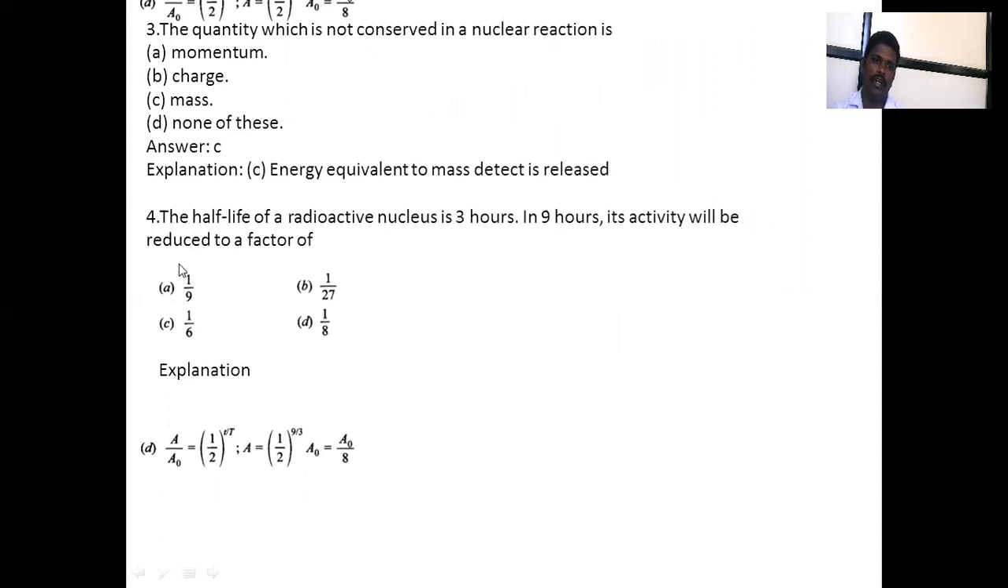The half life of a radioactive nucleus is 3 hours. In 9 hours, its activity will be reduced by a factor of. Explanation: A upon A0 is equal to 1 upon 2 raised to t upon T half, which is 9 upon 3 hours, the initial time and final time. Solving the equation, A is equal to A0 upon 8. That is option D, which will be the correct answer.